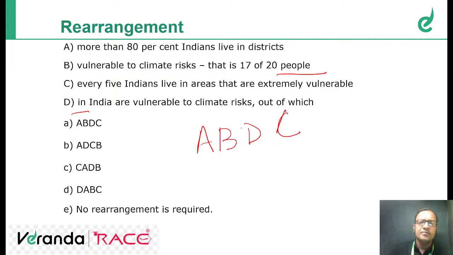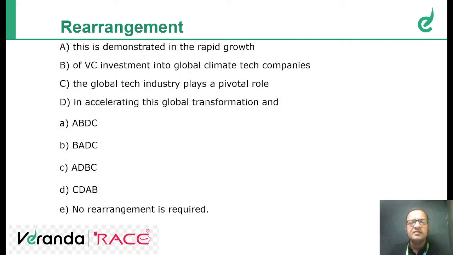I'll tell you again. See. More than 80% of Indians live in districts vulnerable to climate risk. That is 17 out of 20 people in India are vulnerable to climate risk, out of which every 5 Indians live in areas that are extremely vulnerable. Okay, that's the correct answer. A is the correct answer. Next.